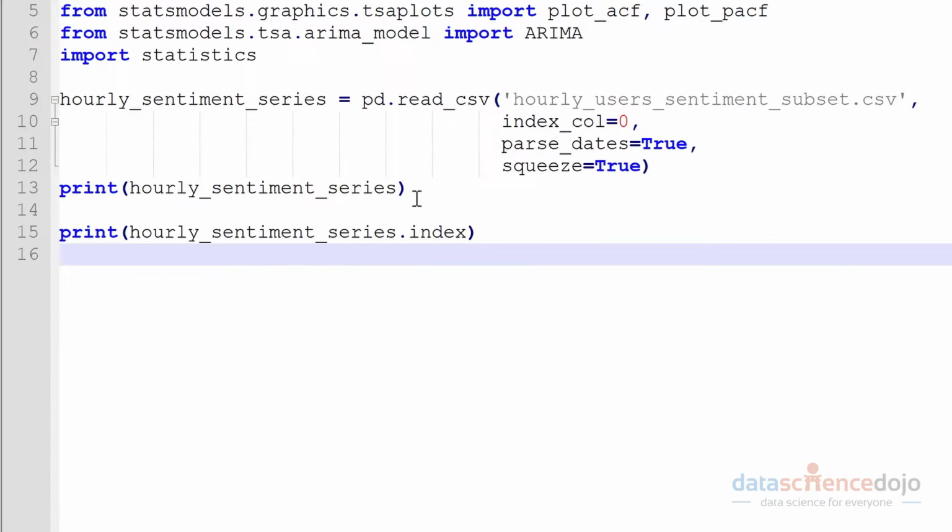And this is a common practice not only in time series, but whenever you want to model some data. You want to get an idea of the kinds of values that you're working with, the kind of headers or features that you have, how many rows you have to work with. So let's go ahead and do this.